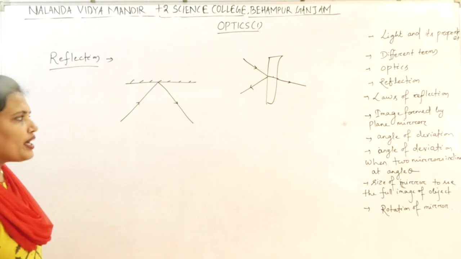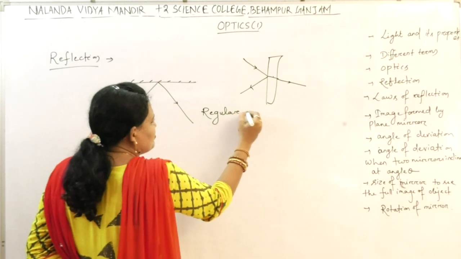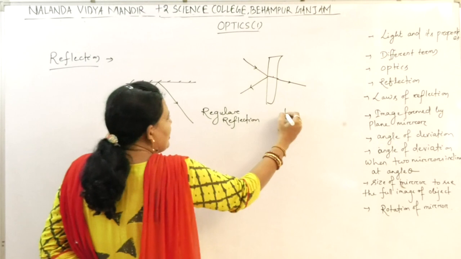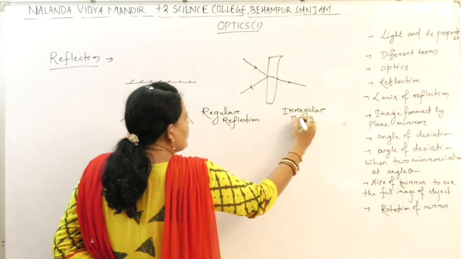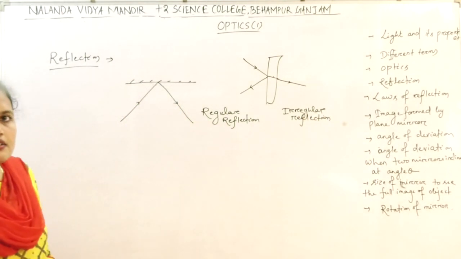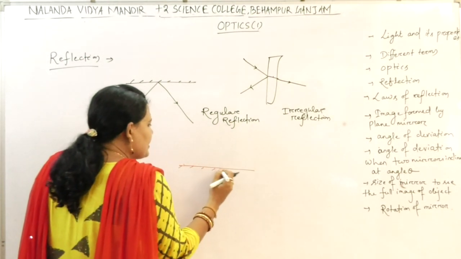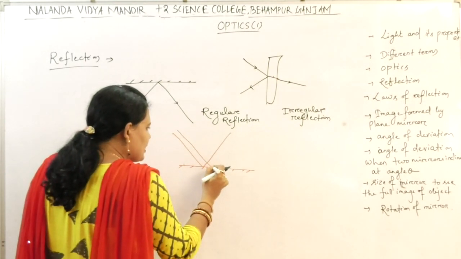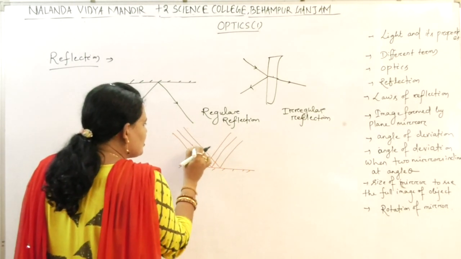Reflection is generally of two types. One is regular reflection, another one is irregular reflection. What is regular reflection? If the polished surface is smooth, then when the light falls on this surface, the rays get reflected and all the reflected rays are parallel to each other.